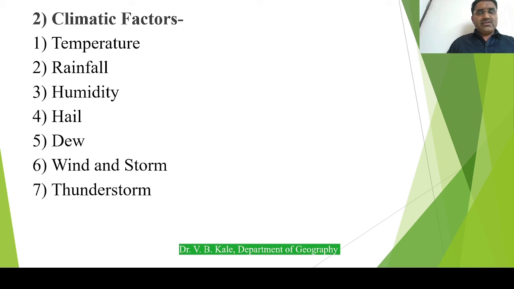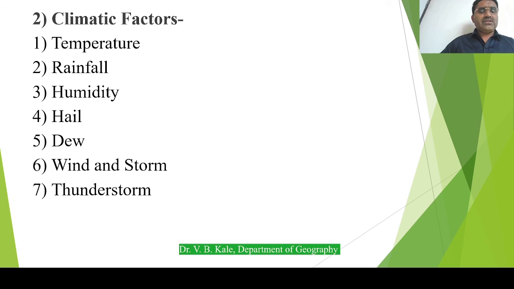Next one is wind and storm. Some winds are harmful, some winds are heavy, and some storms are also heavy. Recently, we have experienced many storms which affected the Konkan region and the overall agriculture. Most of the time, crops get uprooted due to heavy wind and heavy storms, and most crops get damaged due to the wind also. That is also one important thing in the climatic factors.